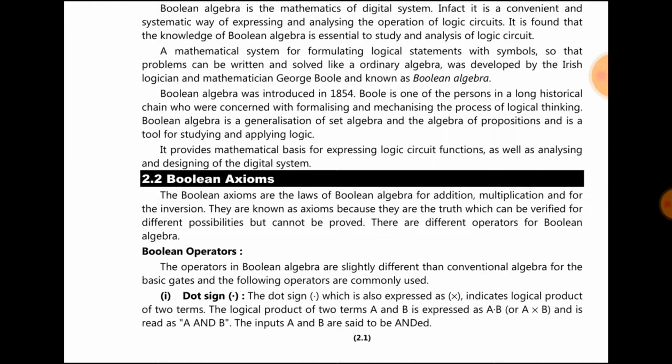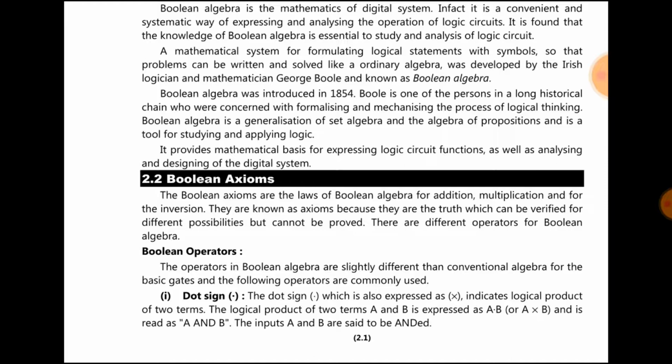Now, what are the Boolean laws? They are also known as axioms. The Boolean axioms are the laws of Boolean algebra for addition, multiplication, and for inversion. They are known as axioms because they are truths which can be verified for different possibilities but cannot be proved. There are different operators for Boolean algebra.